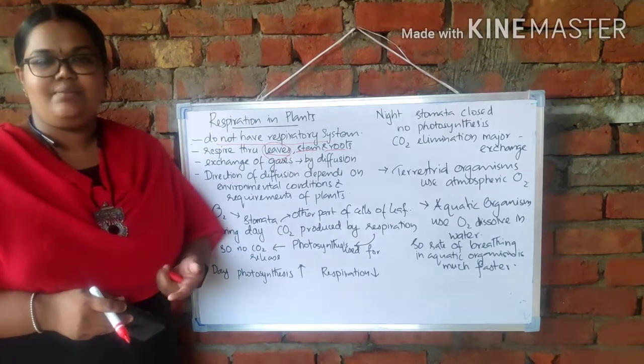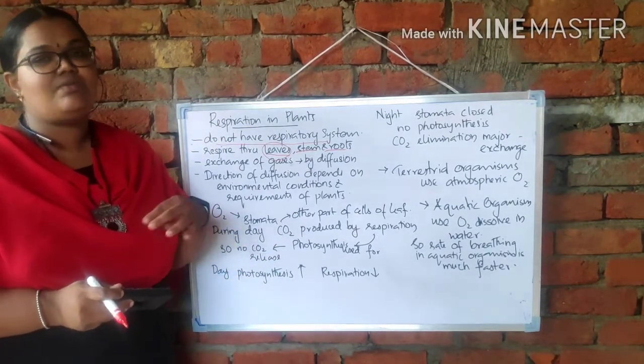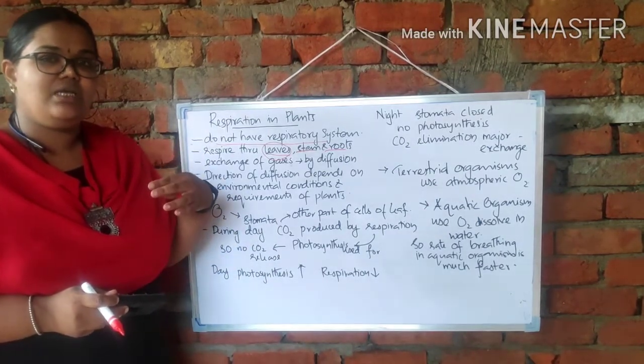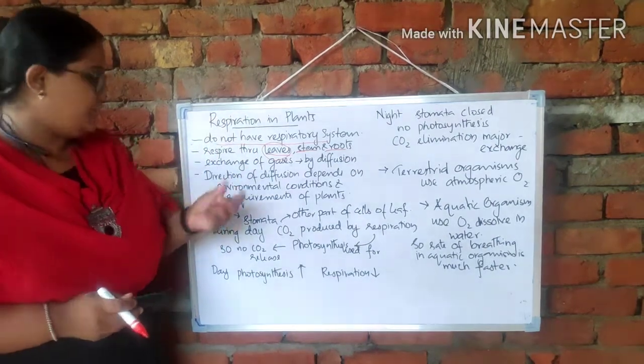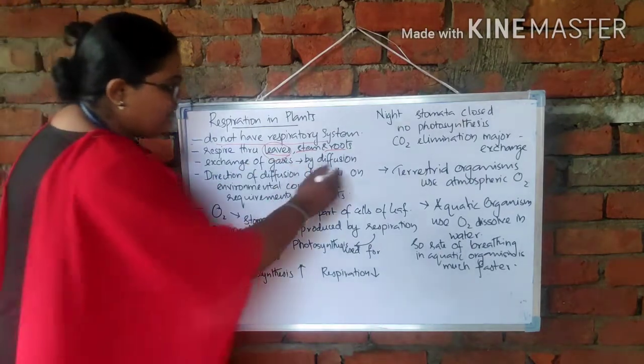But in the night time, there is no photosynthesis, sunlight is not available. So photosynthesis will not be there. What will they do at that time? At that time the carbon dioxide has to be excreted out through the stomata. So both take place by the process of diffusion here.